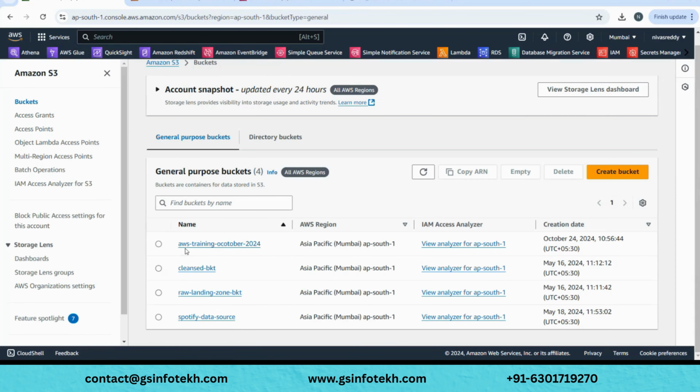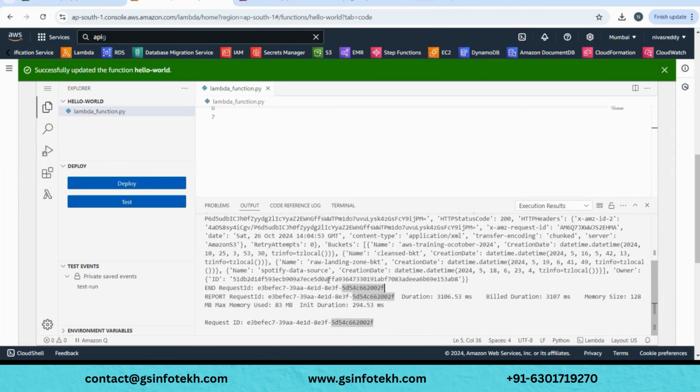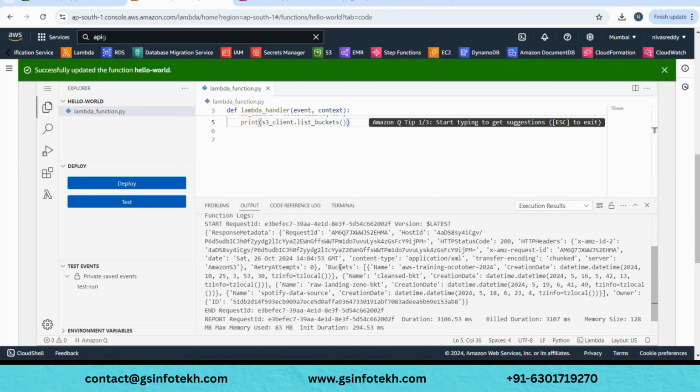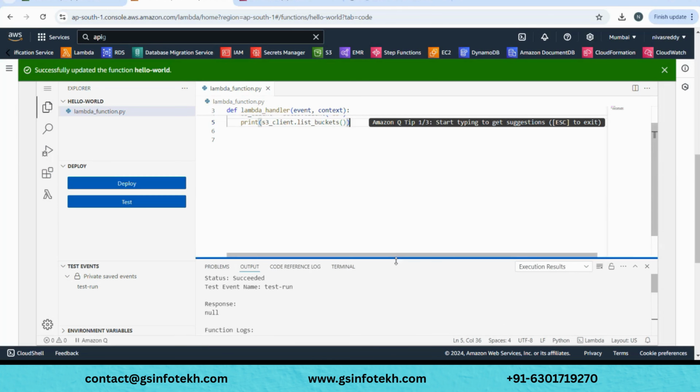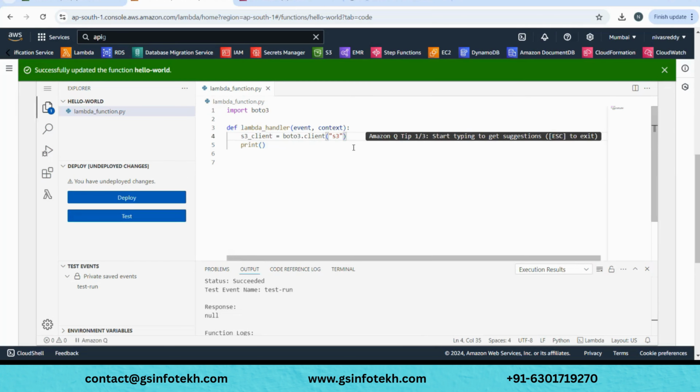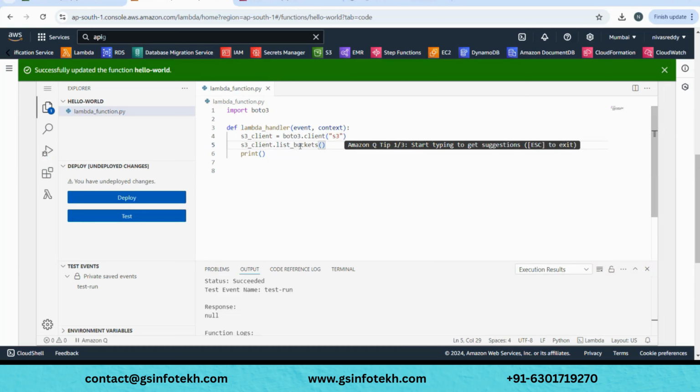What we expected is it simply says these are the four bucket names. But if you look here, it is very tough to understand. So we need to format the print statement. We directly printed everything, right? Instead, we'll beautify this so that it would be easier for us to read. So instead of directly printing, first we will remove this from the print statement, and we will add this to another variable called response or output, the response of your list buckets method.